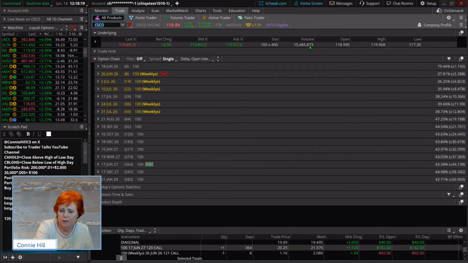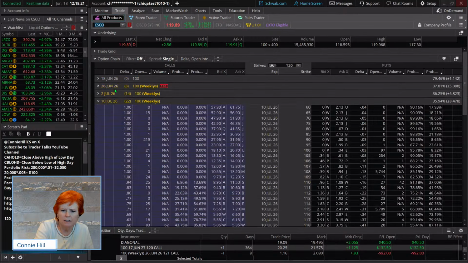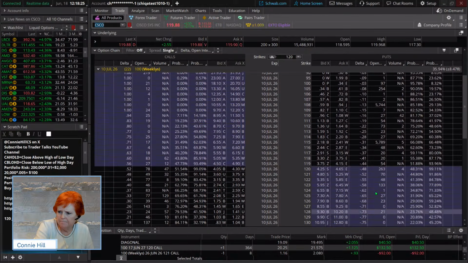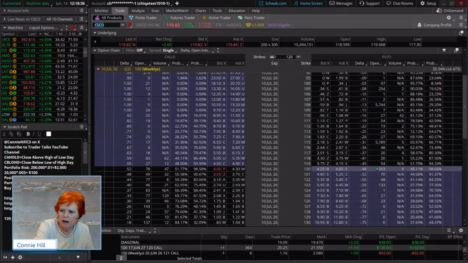Cisco does a ton of trading. It's already traded 15 million. As I was looking at this, some of these verticals, the open interest was a little bit light. Now the price of the stock is adjusted somewhat.